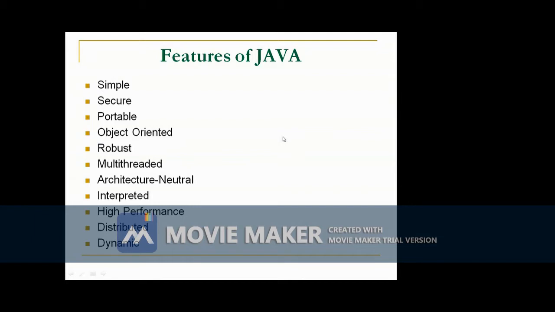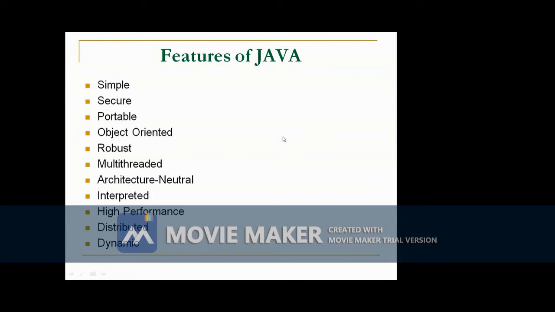So if a Java program were to be run on virtually any computer connected to the internet, there needed to be some way to enable that program to execute on different systems. In the case of an applet, the same applet must be able to be downloaded and executed by a wide variety of CPUs, operating systems, and browsers connected to the internet. That is Java's motto, write once, run anywhere.